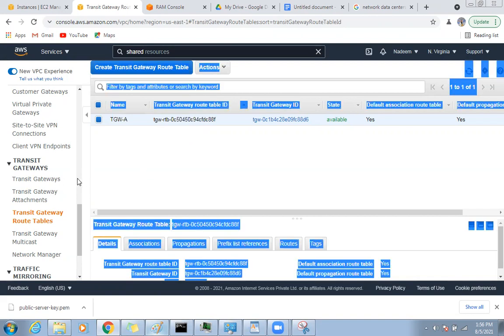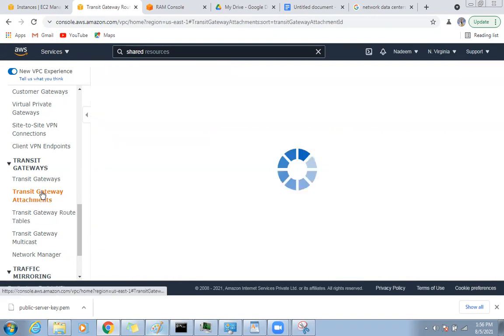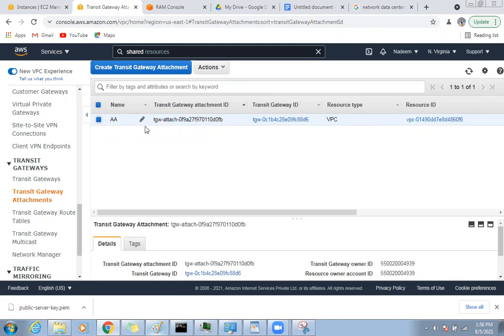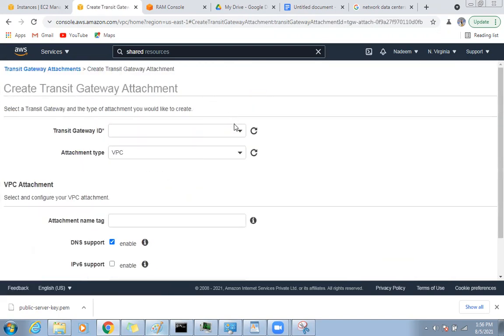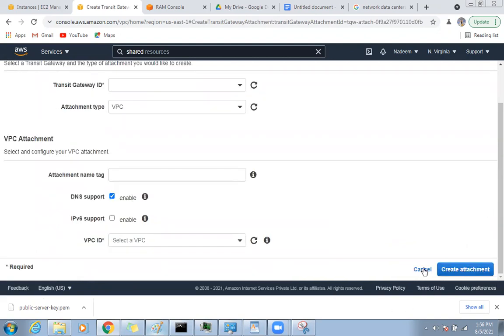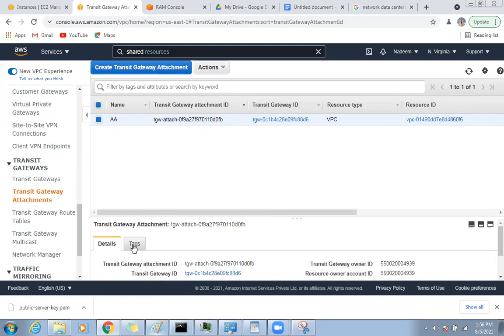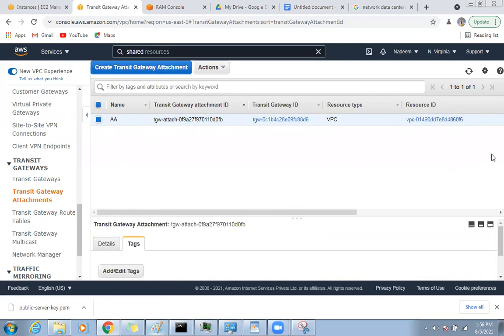Okay, so let's go ahead and attach the rest of the VPCs. Right now I created the attachment for VPC A. Now let me create another attachment.